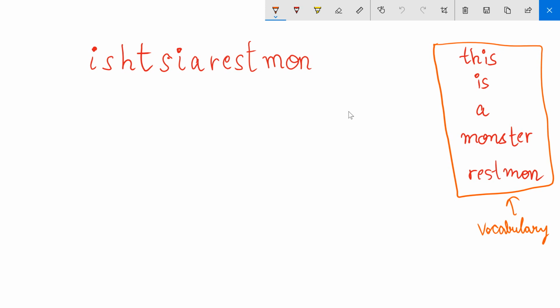So let's say the string given is this. This is the vocabulary. What we have to do is decode it.